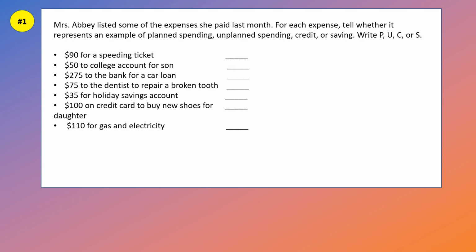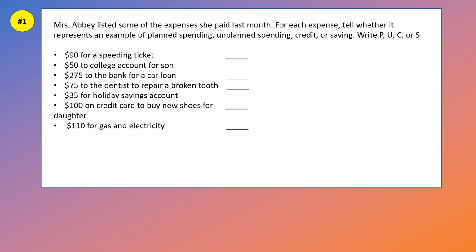Miss Abby listed some of the expenses she paid last month. For each expense, tell whether it represents an example of planned spending, which means you knew you were going to spend this money, unplanned spending, which means you had no idea you were going to spend this money, credit, which means you are using a credit card to pay for something, or saving, which means you're putting it into a savings account.